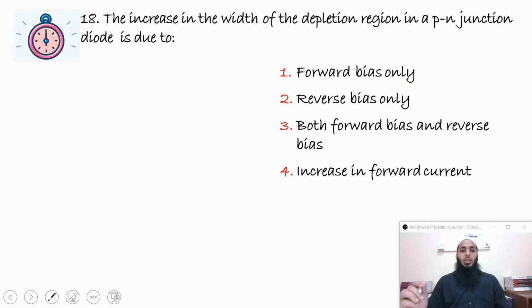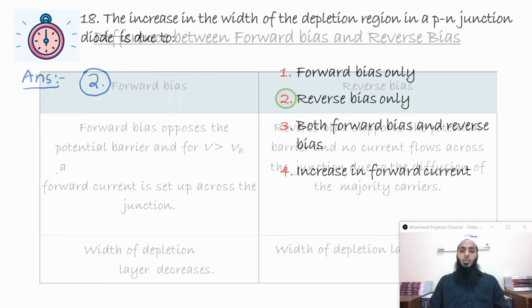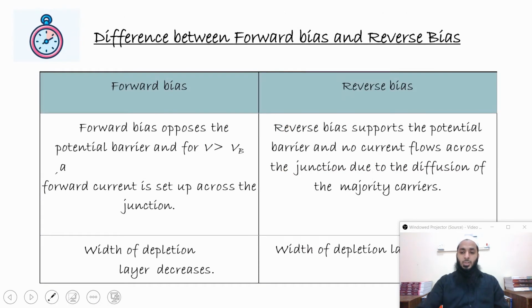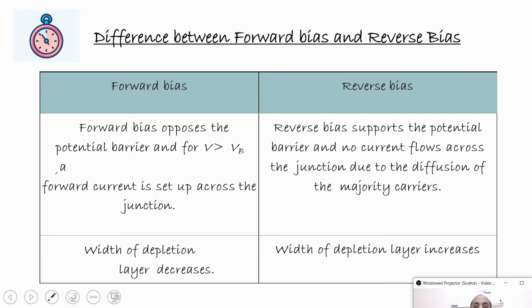Next question. The increase in the width of a depletion region in a PN junction diode is due to, we know that when the PN junction is formed, there is a potential barrier formed, and if you keep it in forward bias, the depletion region or the potential barrier will decrease, and when it is in reverse bias, the potential barrier or the depletion region will increase. So it's a theory, direct question. Option is 2. You can read it. This is the thing about reverse bias and forward bias.